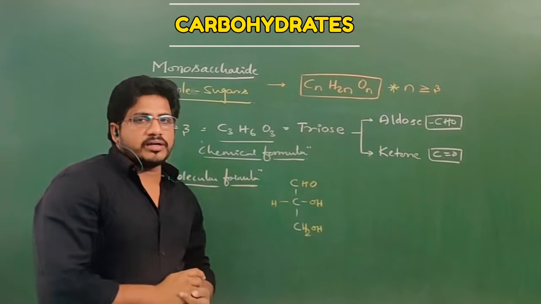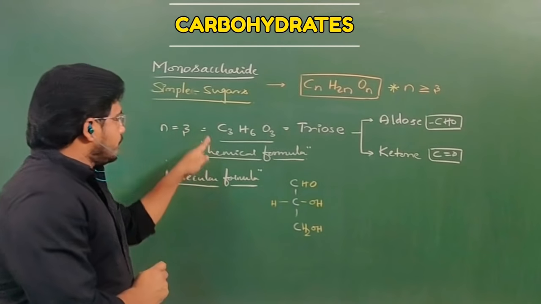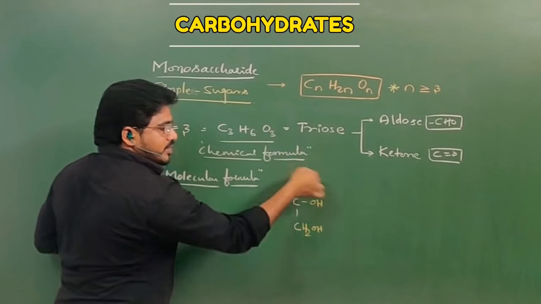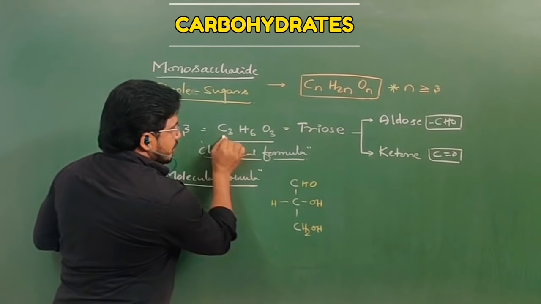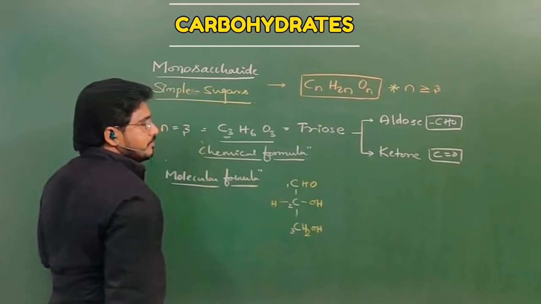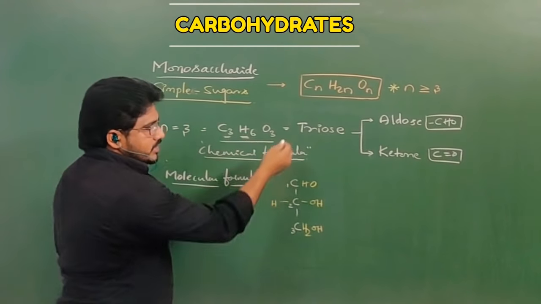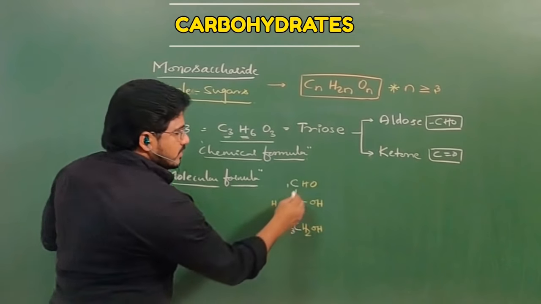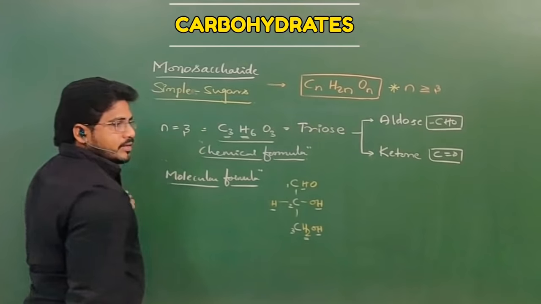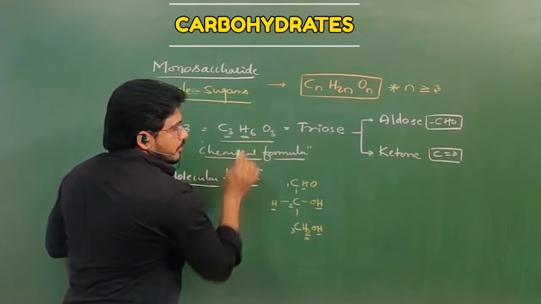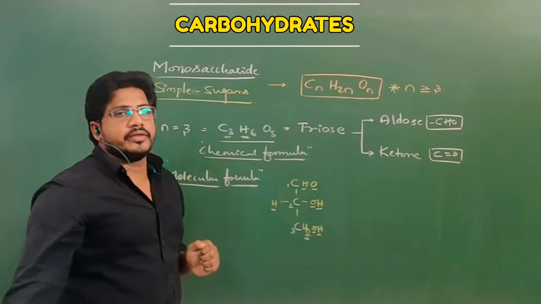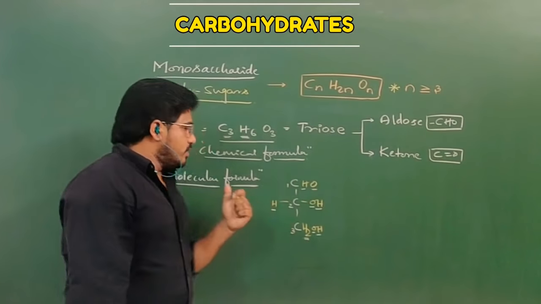So this is the molecular structure of triose, formula C3H6O3. Number of carbons is 3, number of hydrogens should be 6, and number of oxygens should be 3. So this sugar is called triose.